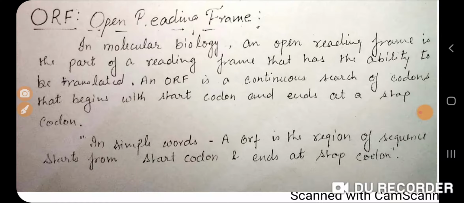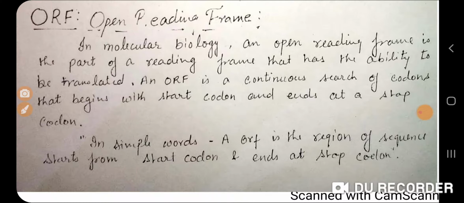So this is a start codon. When the process keeps continuing, adding one amino acid after another, sometimes it runs out of codons, or there is a codon which does not code for anything.